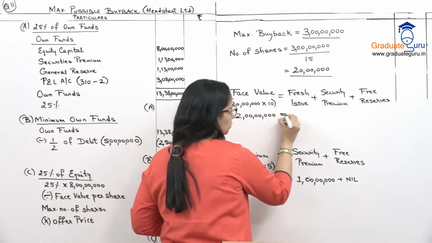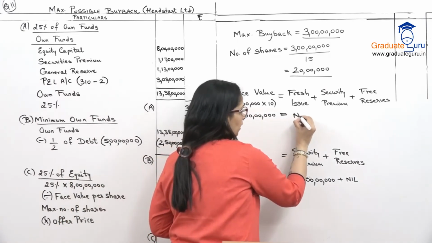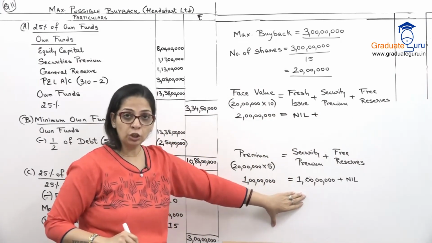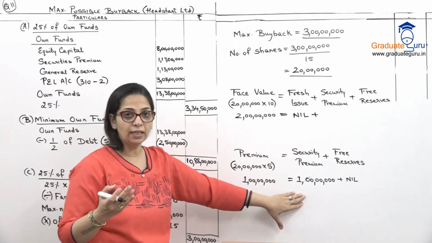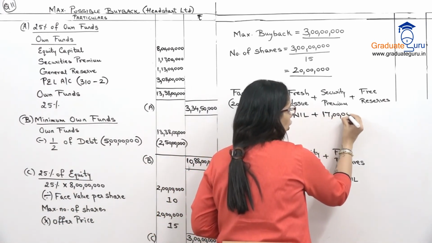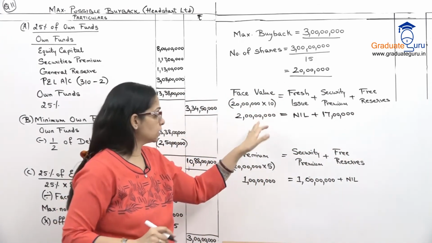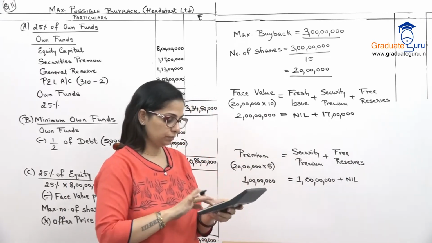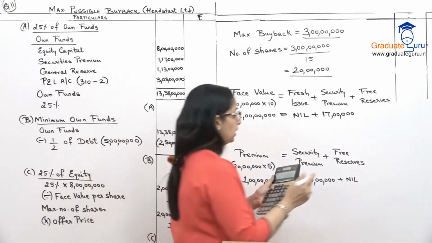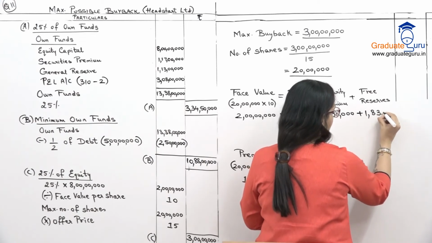Now when we go to face value में there is no fresh issue, so nil. Security premium I have used up 1 crore. I have 1 crore 17 lakhs. So I can use that 17 lakhs from my security premium account, and the remaining I will have to use from free reserves. So 2 crores minus 17 lakhs gives me 1 crore 83 lakhs.